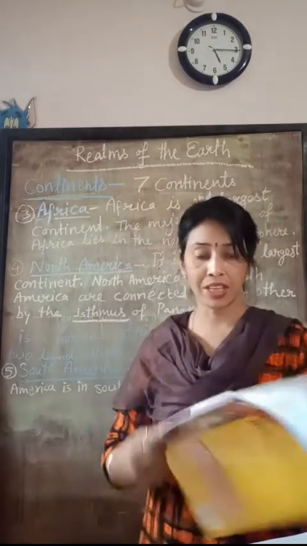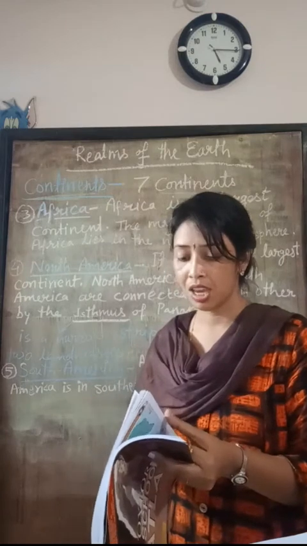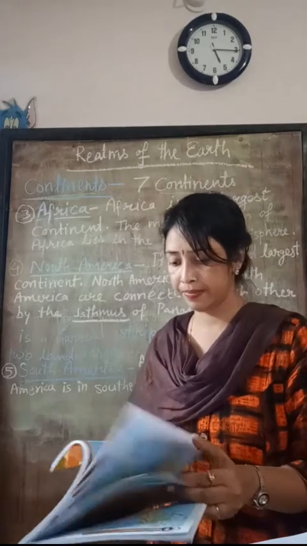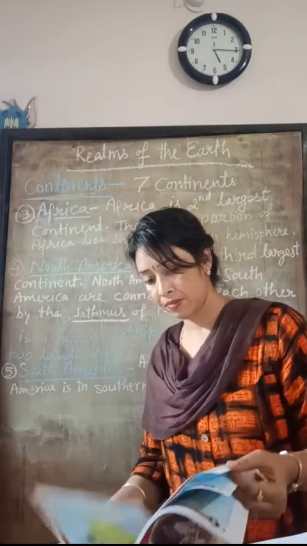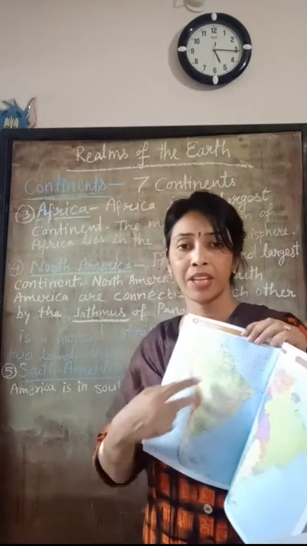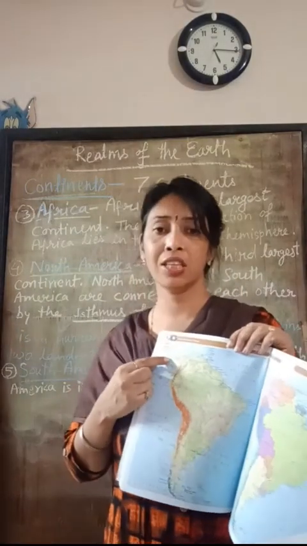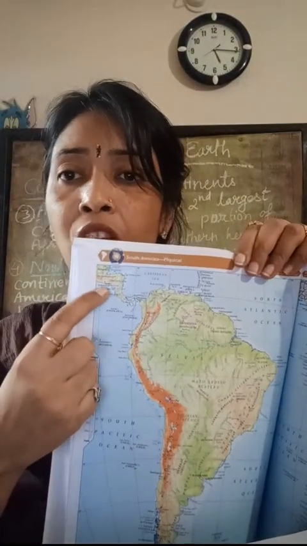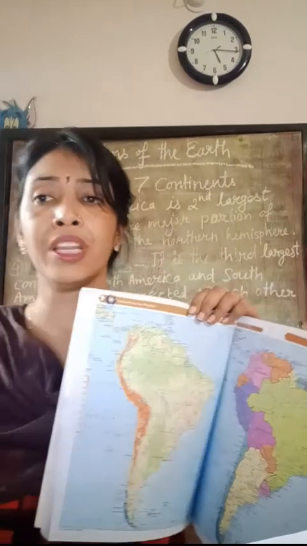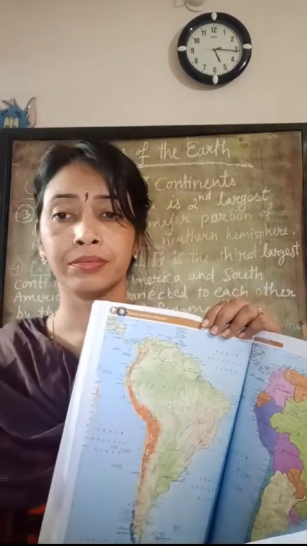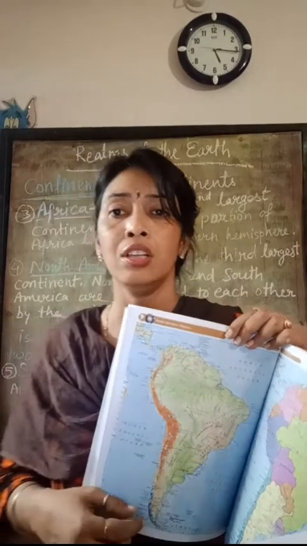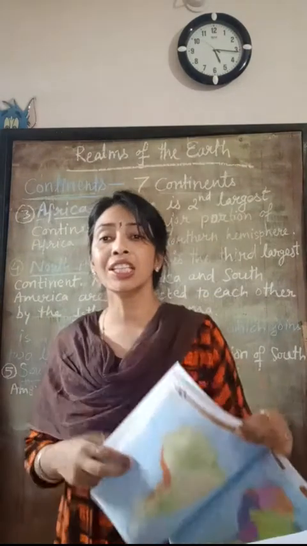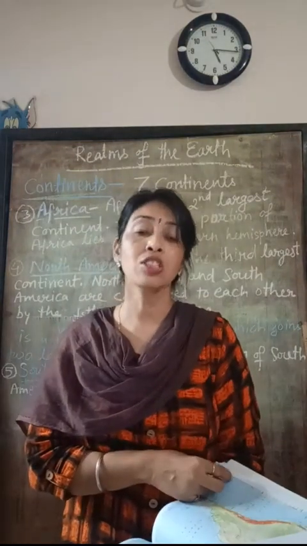South America, in this atlas, I show you. This is the South America map, and this area is called the Isthmus of Panama, a narrow strip that links North America and South America.